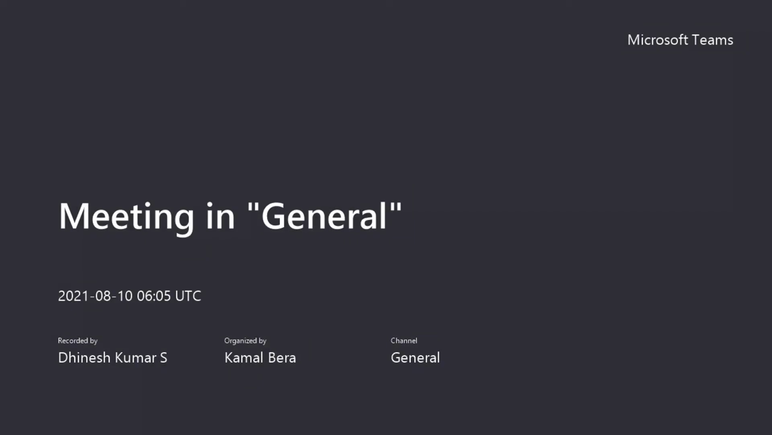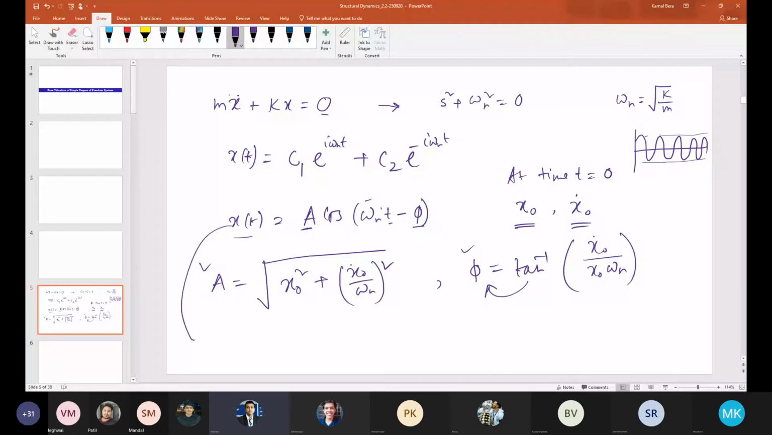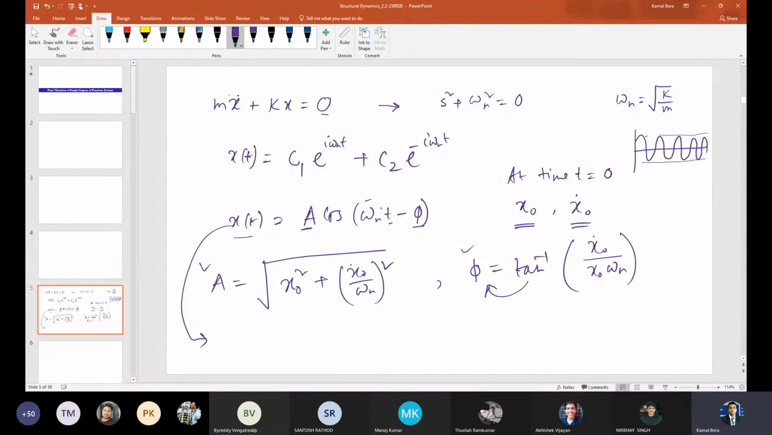Here I can find the tan phi, which is known to us. Now I want to write this in a different form. I think that is in the slides and in books also. So I can write x(t) in the expanded form, as A sin omega n t cos phi plus cos omega n t sin phi, correct? Now you have tan phi, right?